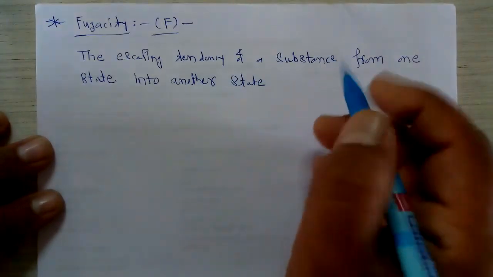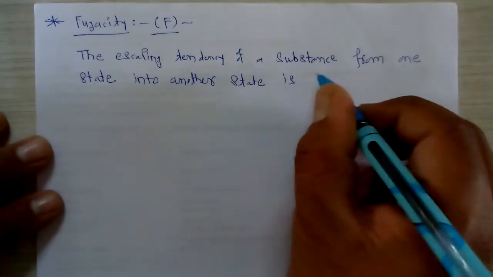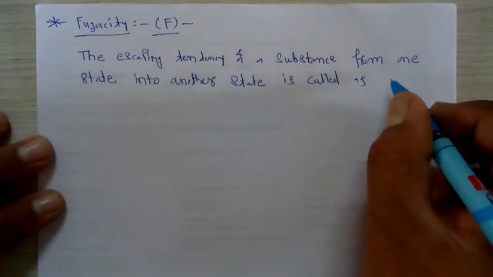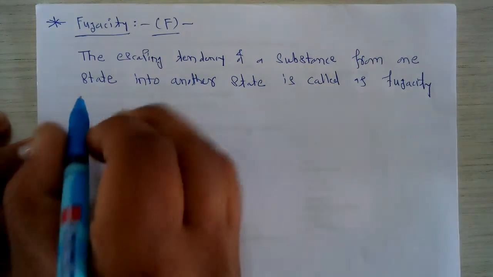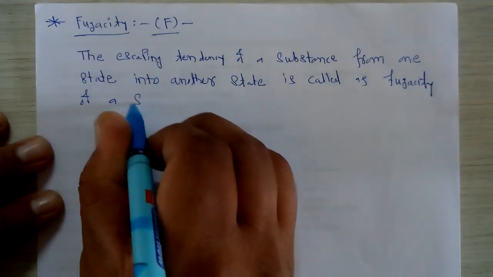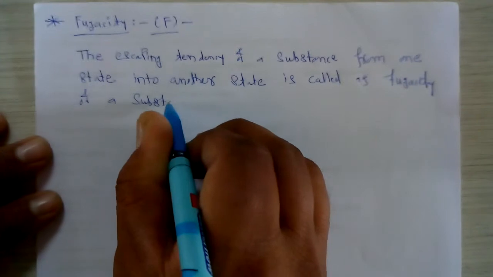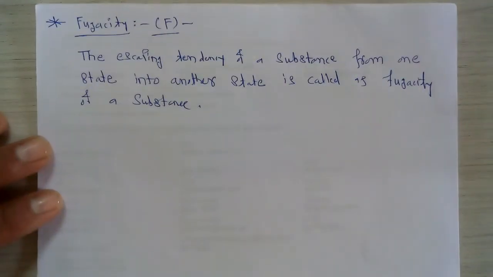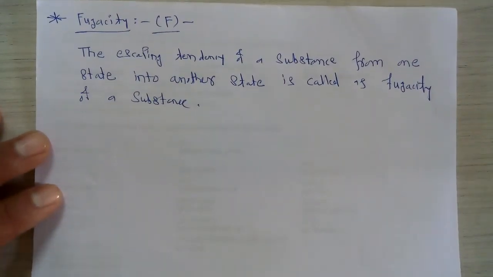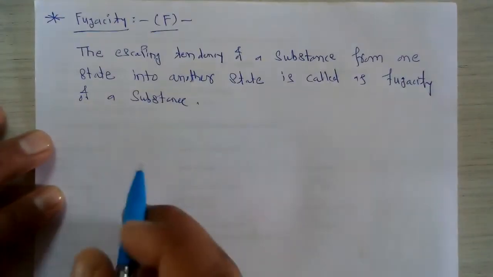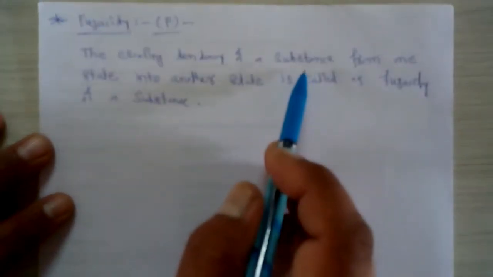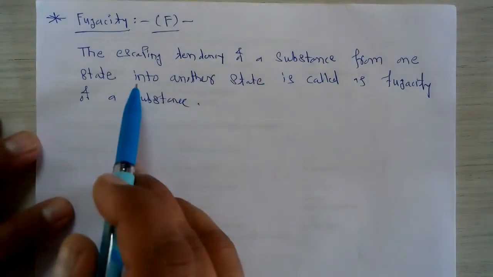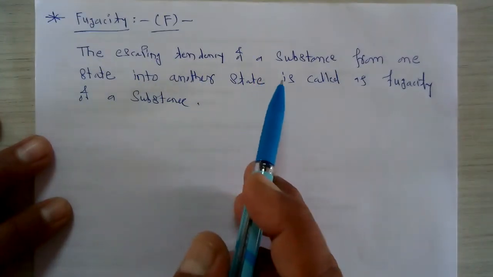This is called the fugacity of a substance. So, this is the first important concept from the chapter, fugacity. It is nothing but the escaping tendency of a substance from one state into another state.